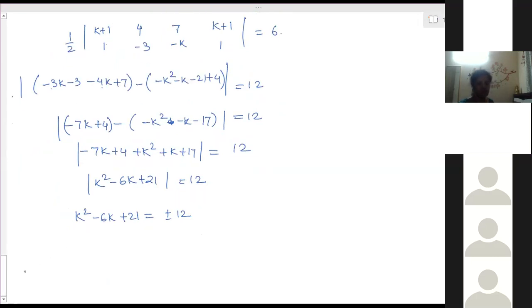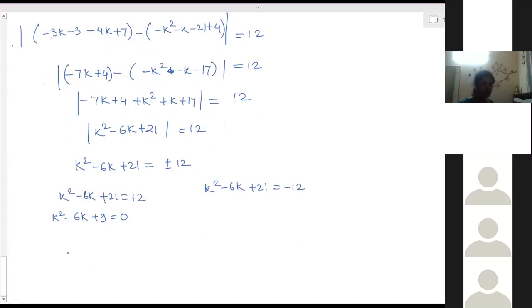So two quadratic equations we will get. K square minus 6K plus 21 is equal to plus 12, and K square minus 6K plus 21 is equal to minus 12. K square minus 6K plus 21 minus 12, that is plus 9, is equal to 0. So this is K minus 3 whole square is equal to 0. K minus 3 is equal to 0. So the value of K is 3. One value you will get here.